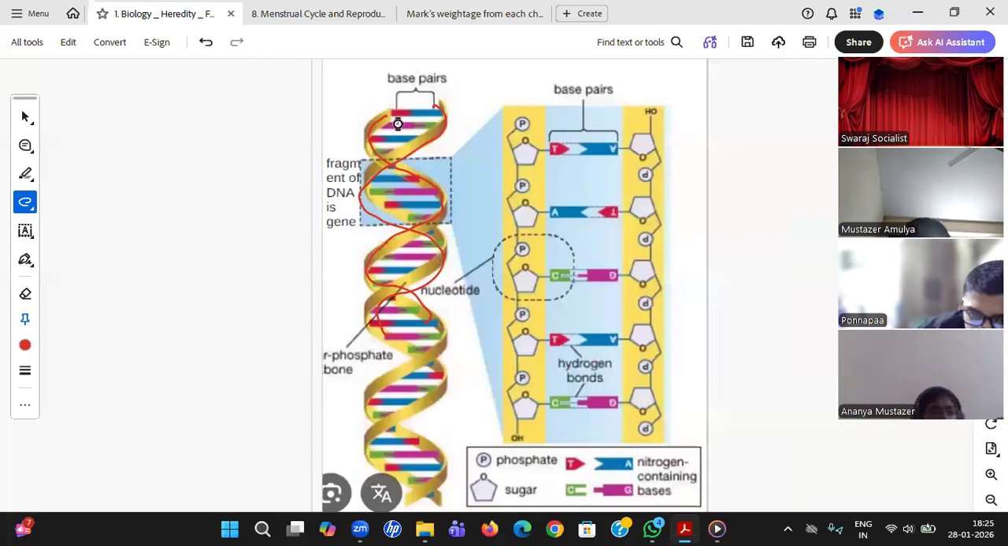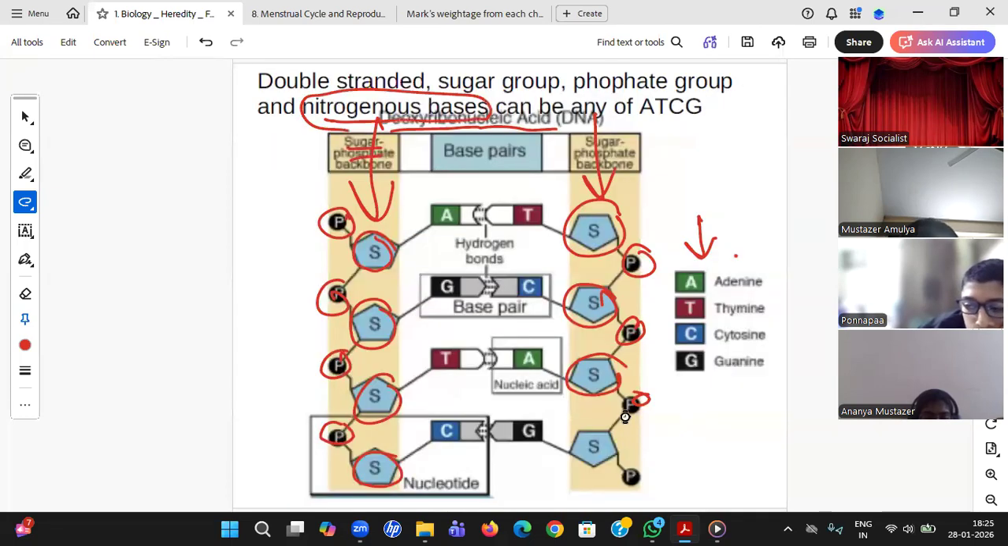So don't think, sir, these two are threads and there is some connection. No, they are sugar and phosphate groups, and the middle one is nothing but nitrogenous bases, A, T, C, G, as we say. These are the types of nitrogenous bases. Okay, this I have explained. Students, now you got the clarity.